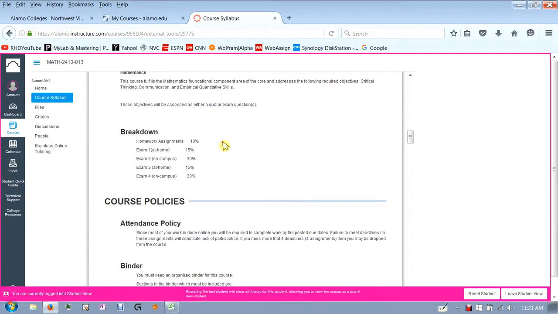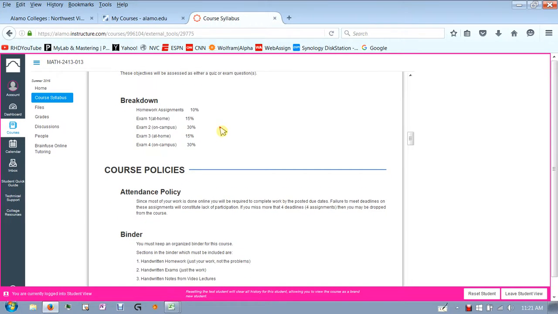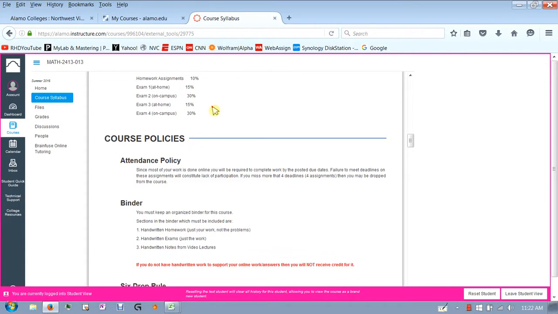Here's how I will break down your grade. You're going to have homework assignments that are 10%. Those are all done online. You're going to have an exam that you do online. That's 15%. Your on-campus exam, your exam 2 is 30%. It's a huge chunk of your grade, so it's important that you do well on this exam. Your other at-home exam is 15%, and then your final exam is 30%. So a big portion of what you do, 60% of your grade is what you're going to do on those 2 exams.